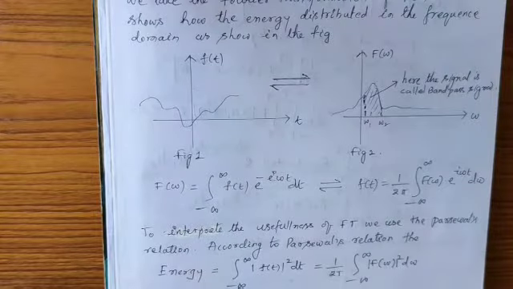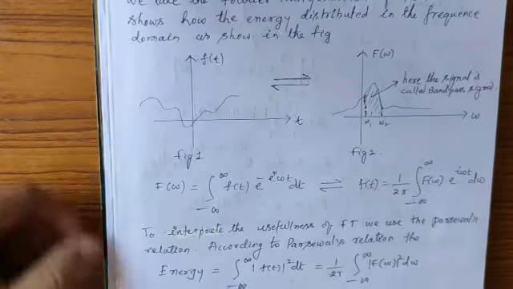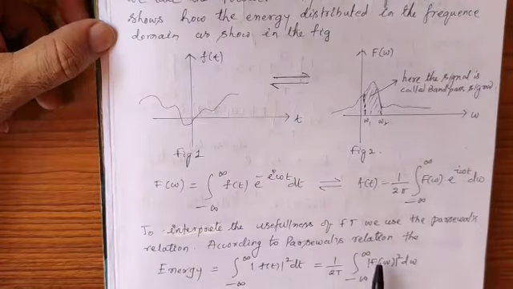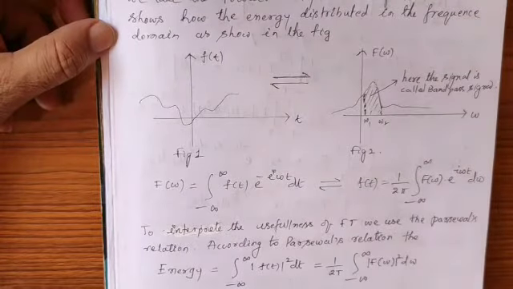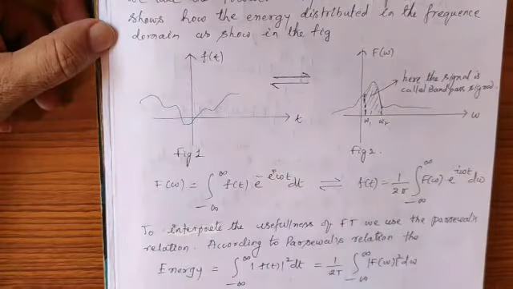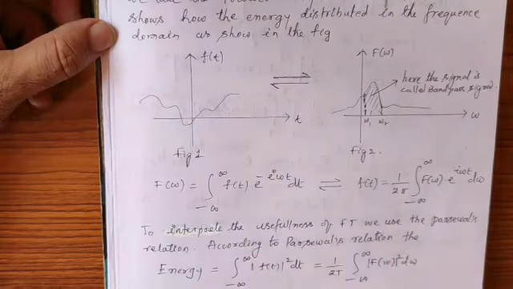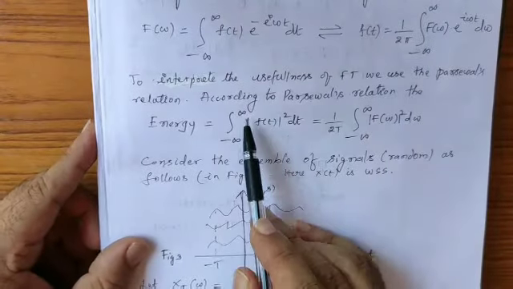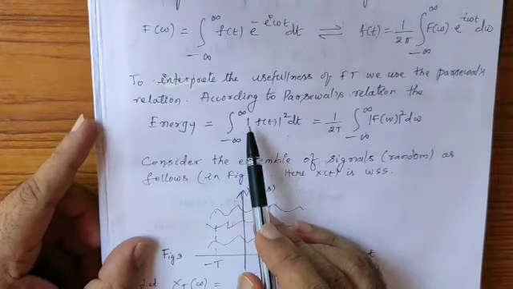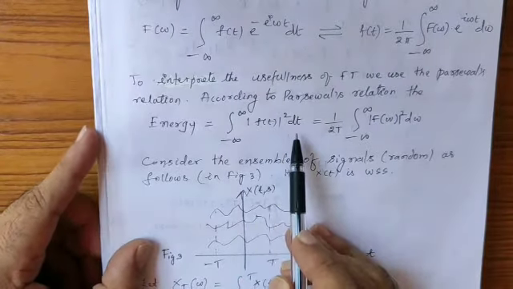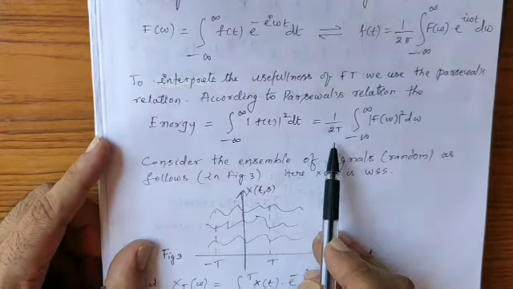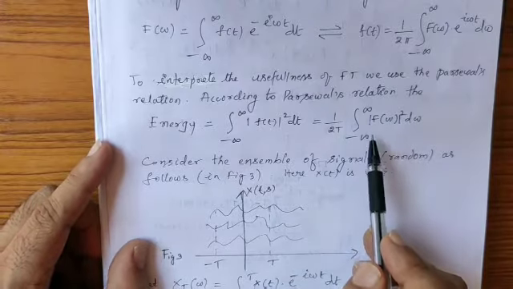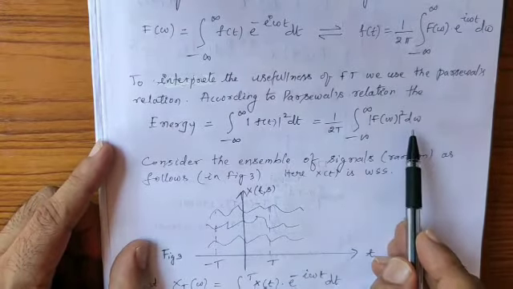Now to interpret the usefulness of the Fourier transformation, we use Parseval's relation. According to the Parseval relation, the energy contained in the function f of t is given by the integral from minus infinity to plus infinity of modulus of f of t whole square into dt, that is the same as 1 by 2 pi times the integral from minus infinity to plus infinity of modulus of F of omega whole square into d omega.